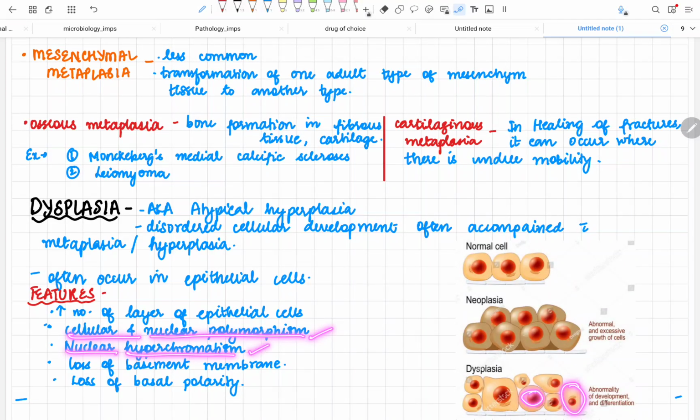Nuclear hyperchromatism, loss of the basement membrane. This is one of the most important features: the normal cell will have an intact basement membrane, but there is a breach in the basement membrane for the dysplastic cells, and there is loss of basal polarity. In the normal cells, the alignment of the nuclei is the same, whereas there is disalignment of the nuclei in the dysplastic cells.